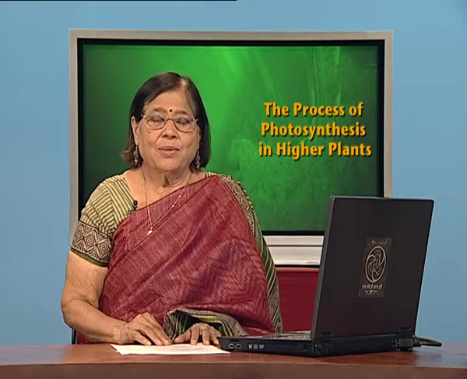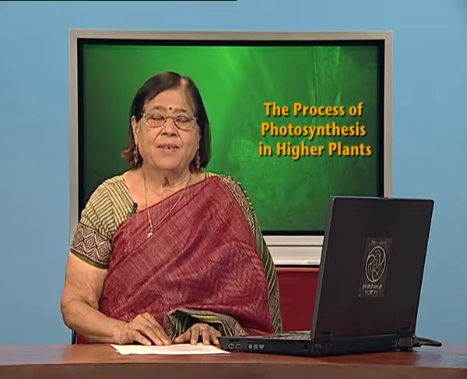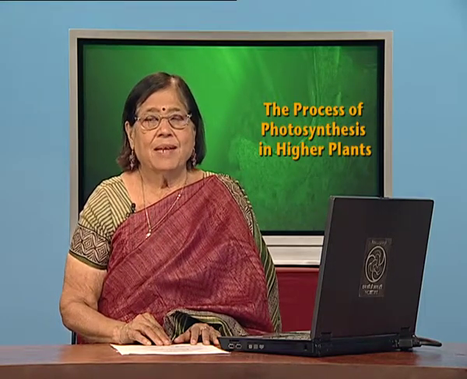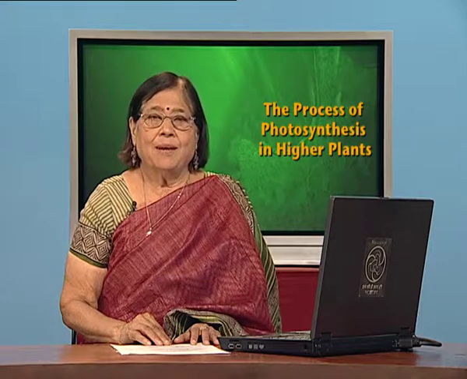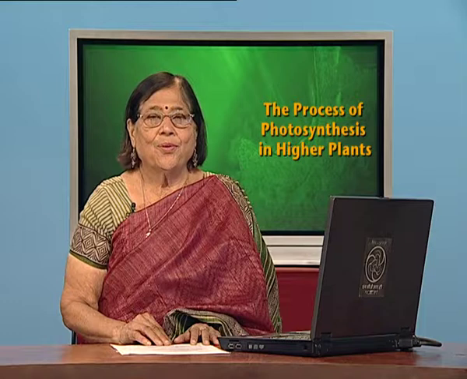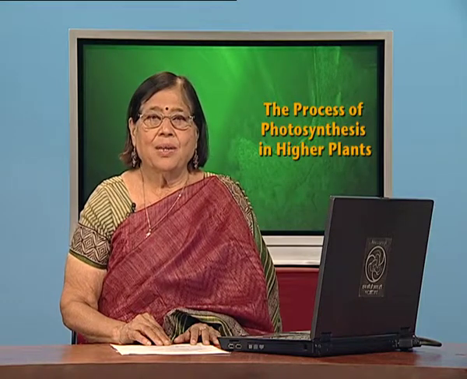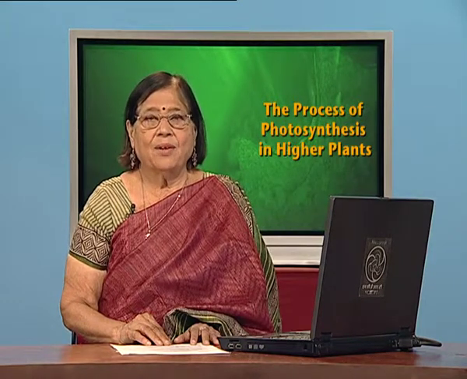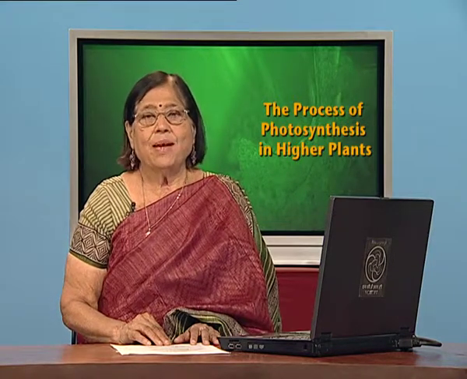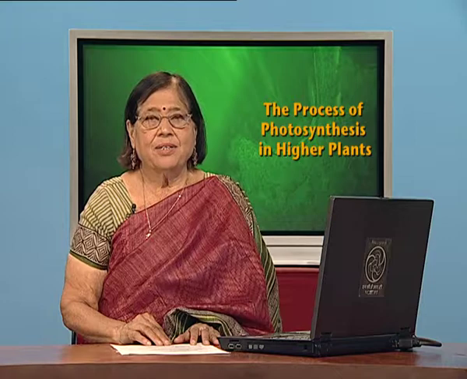We also discussed chlorophyll A, which is the primary pigment for photosynthesis, the light reaction, the dark reaction, the production of ATP and NADPH, and also we have understood the role of the light harvesting complex in photosynthesis. With this, we come to the end of this discussion. Thank you.